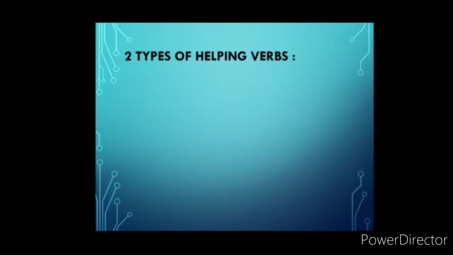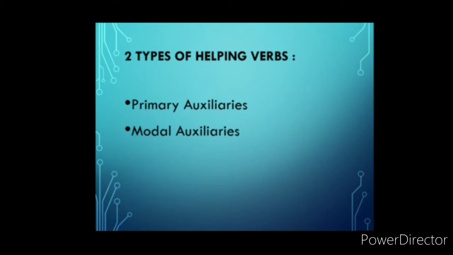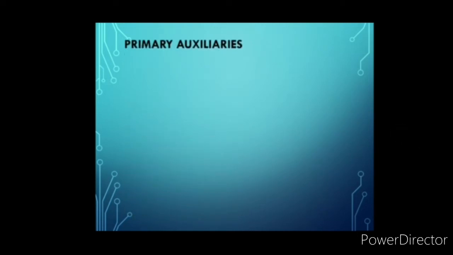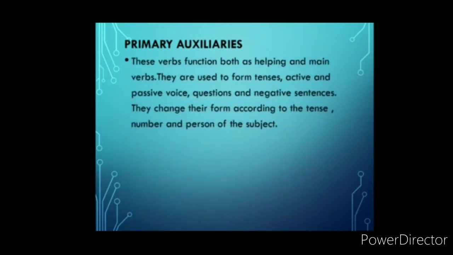Now there are two types of helping verbs. First is primary auxiliaries and second one is modal auxiliaries. Let's see one by one. Primary auxiliaries. These verbs function both as helping and main verbs. They are used to form tenses, active and passive voice, questions and negative sentences. They change their form according to the tense, number and person of the subject.